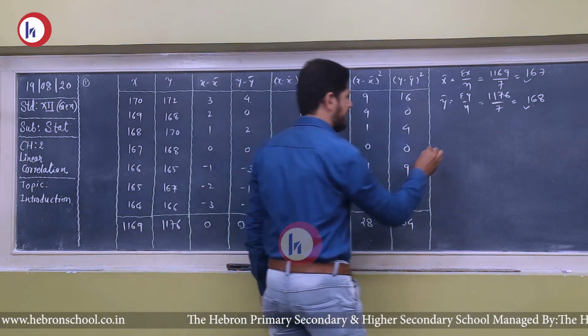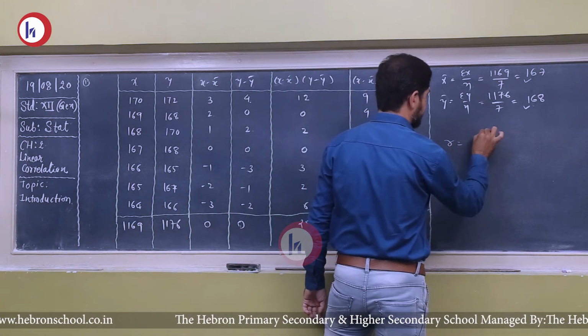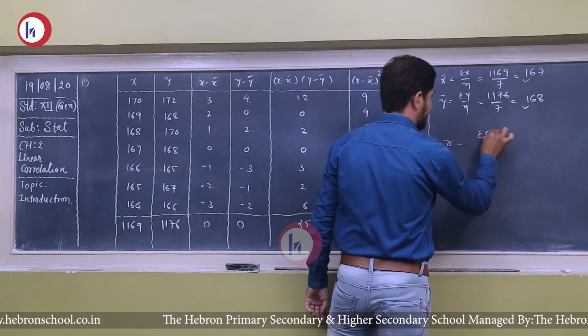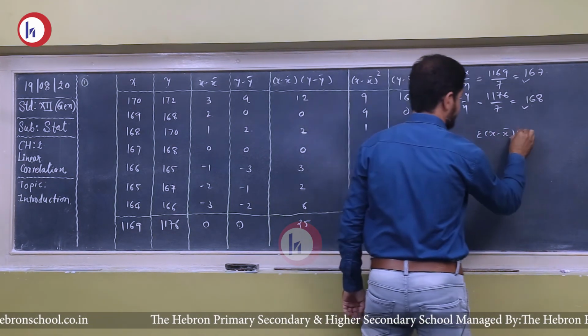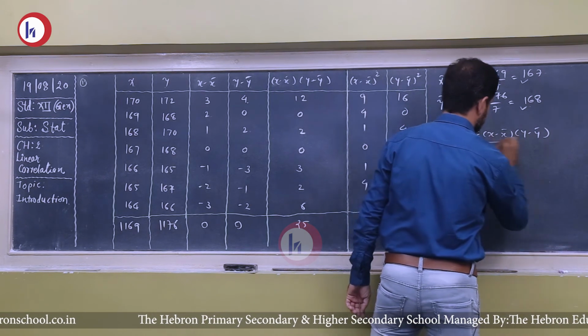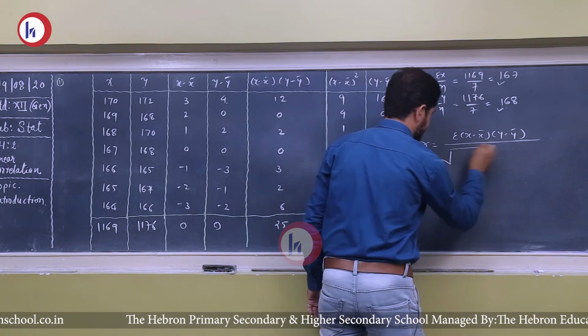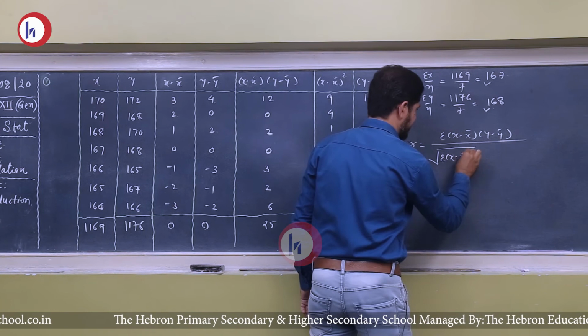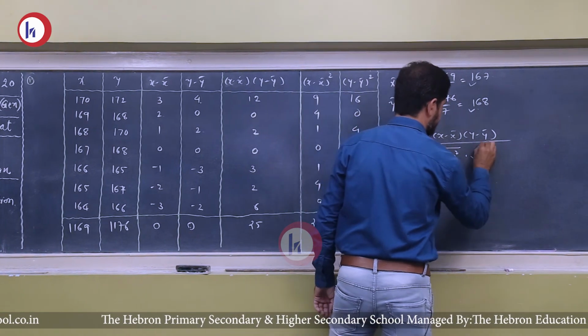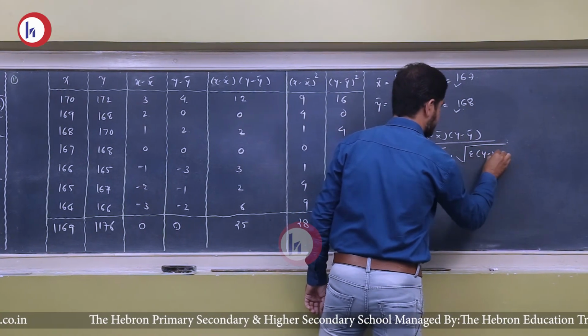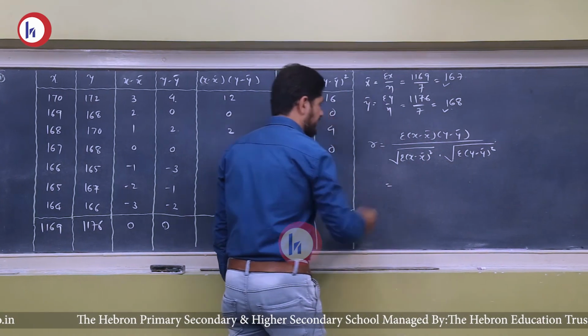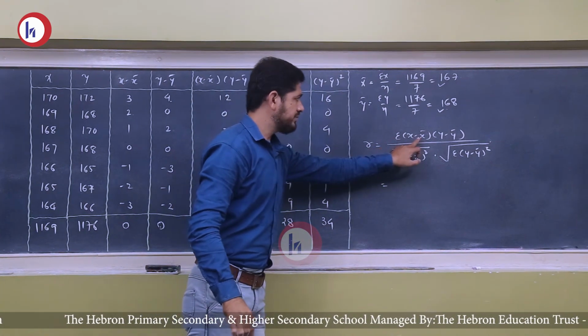Now let's apply the formula, that is r equals sigma of x minus x bar into y minus y bar, upon the square root of sigma x minus x bar square into sigma y minus y bar square. Sigma is the sum of what?